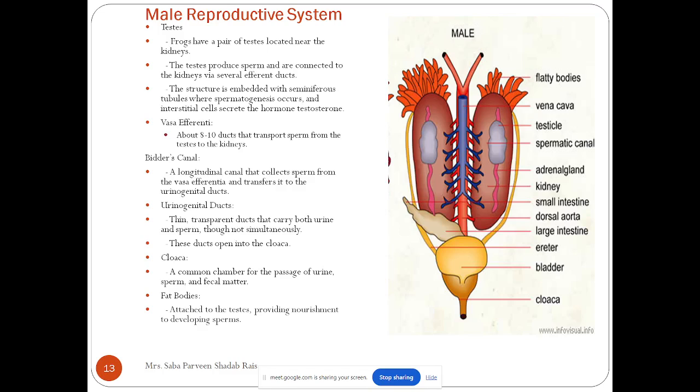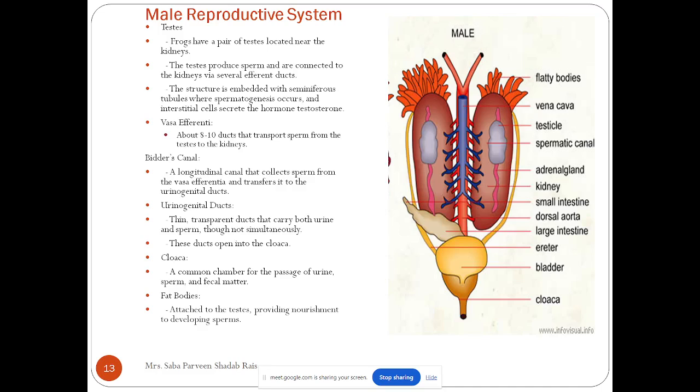That is hibernation, right? When they go for hibernation, at that particular time fat is the only source for their body, because they are not eating, they are just going on a long sleep. In such cases, many vital organs of the frog are supplemented with extra fat body, and this fat body helps in providing nourishment to the developing sperm.